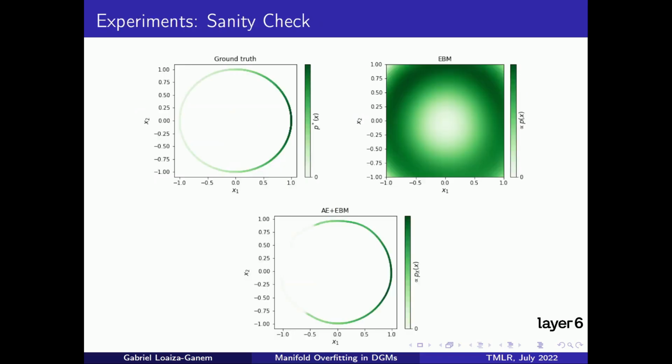I will now talk about some of our experiments, starting with a sanity check. Consider the example I showed earlier, where a two-dimensional energy-based model exhibited manifold overfitting and failed to recover its target one-dimensional distribution. In contrast, a two-step model where an autoencoder first recovers one-dimensional representations, over which the EBM is trained on the second step, not only properly recovers the manifold, but also the distribution on it.